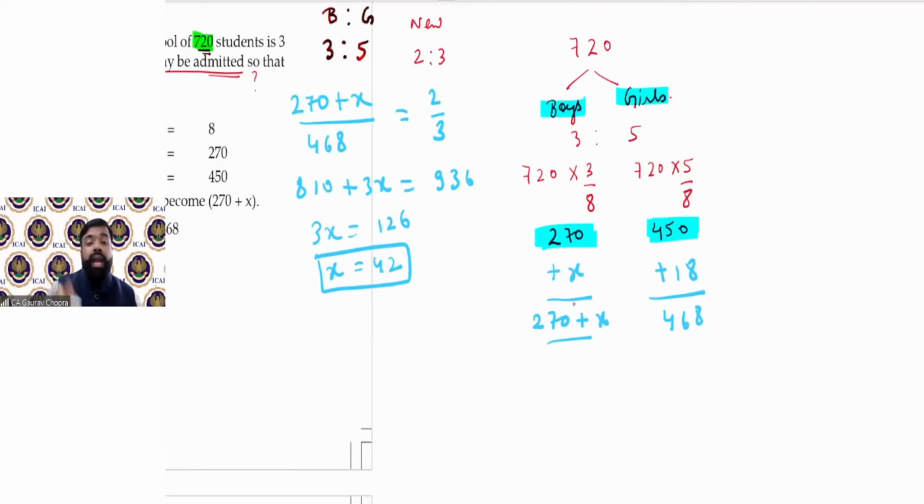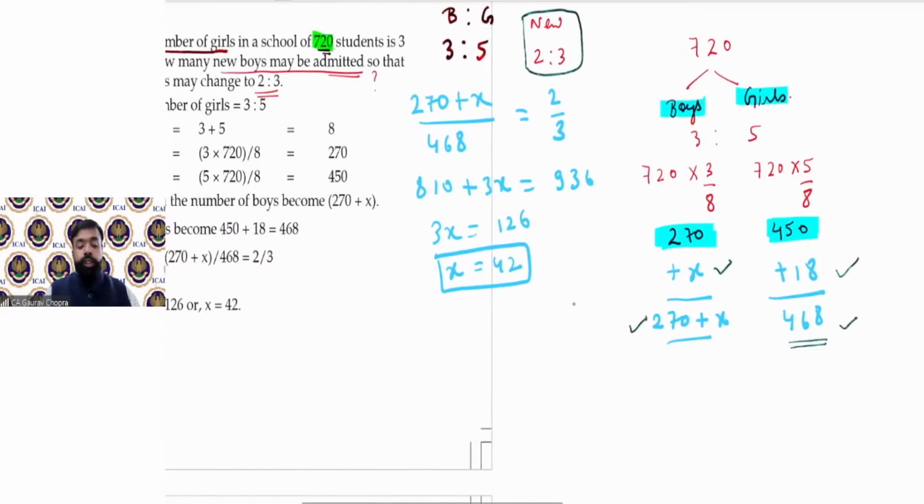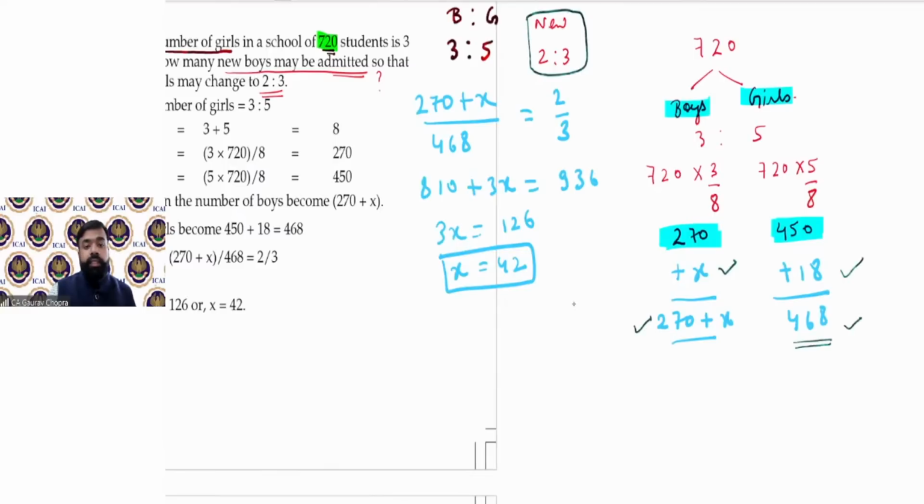Now how many girls did we add? We added 18 girls. After adding 18 girls, the total number of girls becomes 468. Then what did the question ask? How many boys should we add so that the new ratio becomes 2:3? So let the addition be x. To 270 we added x students, so the total number of boys becomes 270 plus x. So the ratio becomes 270 plus x divided by 468 equal to 2 upon 3. Now cross multiply and get the value of x.